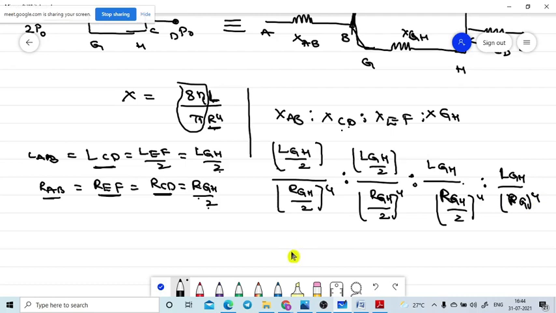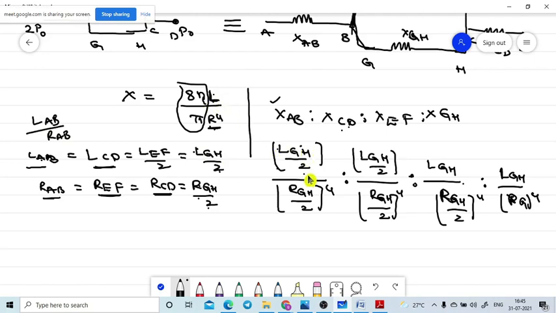What I do is express all the terms in terms of the length of GH and R of GH. To write X of AB, I need to write L of AB divided by R of AB. L of AB is nothing but L of GH by 2, that's why I wrote it.